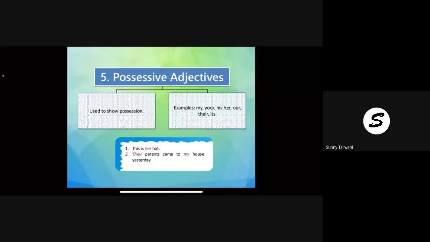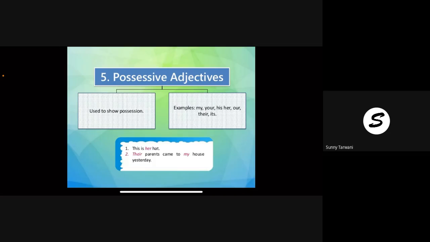Whose thing is that? That is what we say. That is my pen. That is your house. This is my hat. So your, my, his, our, these are all possessive adjectives. See, this is her hat. So hat belongs to her. She is the owner of the hat. So her, it shows the possession. Whom does the hat belong to?